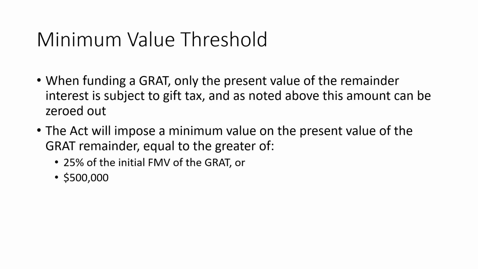Now, this comes into play more with a short-term GRAT than a long-term GRAT, but there's a minimum upfront value threshold because remember, when you play with this, you could get a 0 or close to 0 value for the remainder interest that's actually being gifted to remainder interest beneficiaries of the GRAT. In other words, who gets the GRAT assets at the end of the term? Because only that present value of remainder interest is subject to gift tax. So what this Act proposes to do is strip out the ability to do a zeroed out GRAT, so there will be a minimum value threshold equal to the greater of 25% of the initial fair market value of the GRAT, or